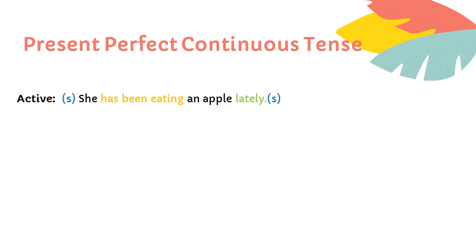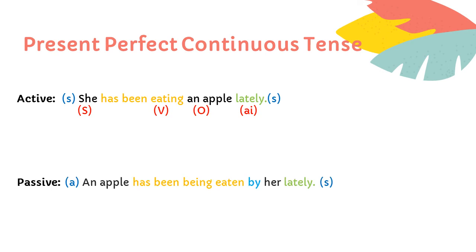Our next example is of present perfect continuous tense. She has been eating an apple lately. Now here she is the singular subject and an apple is the singular object. Now lately here is an additional information. So please my dear friends, don't get scared of this additional information in the sentence. You just need to focus on the subject, verb and object. This is how it is going to change.